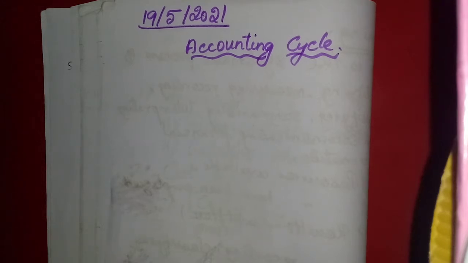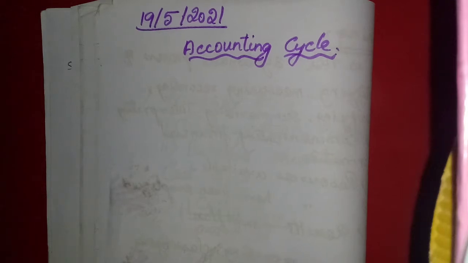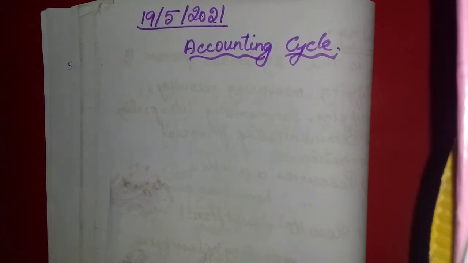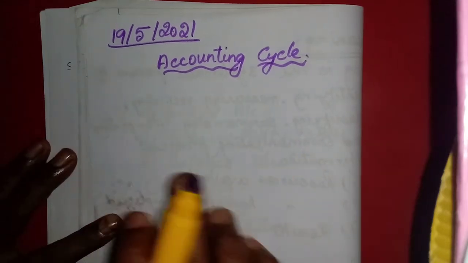So the next year, those items will be the opening balance, and they will prepare the next year's accounts. Then they will continue again with identifying the transactions, measuring them, recording them in the journal entries, and then posting. Okay, that means classifying. It will be carried out every year, so it is called the accounting cycle, again and again.